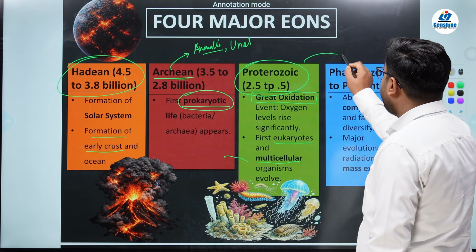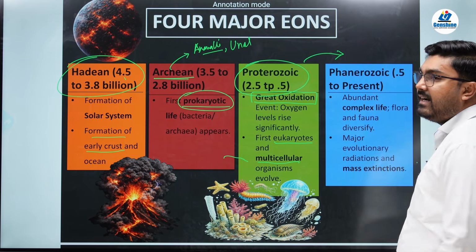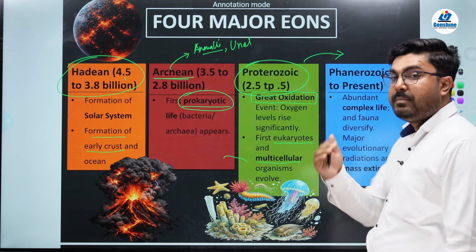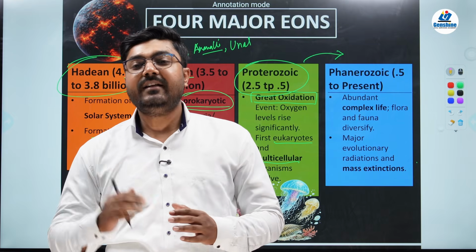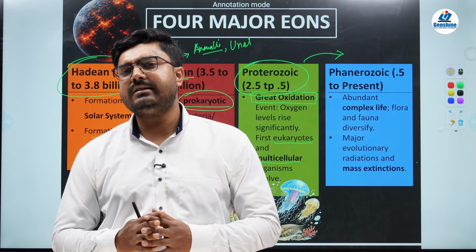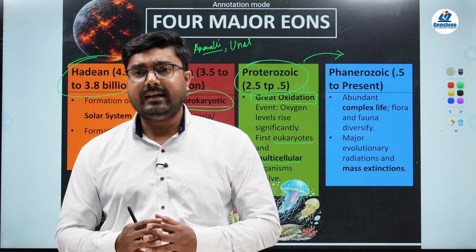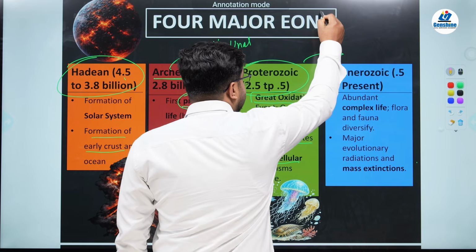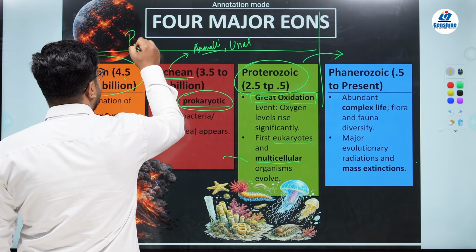Next, after Proterozoic is your Phanerozoic, that is around 0.5 billion years ago to the present day, that is the eon which we are in today. This Phanerozoic is the stage where there was complexity of the living organisms and introduction of various other organisms such as reptiles, fishes, mammals, and so on. That is why in the earlier lecture we have divided this particular period as the Precambrian.